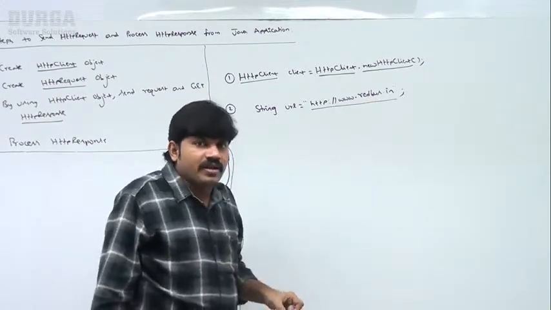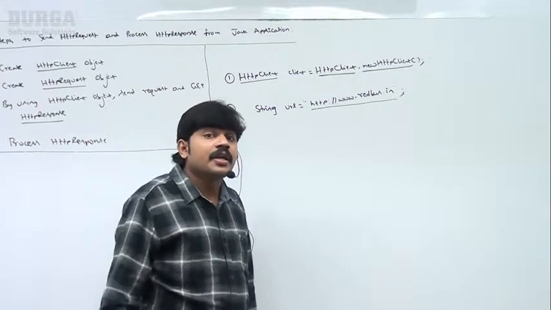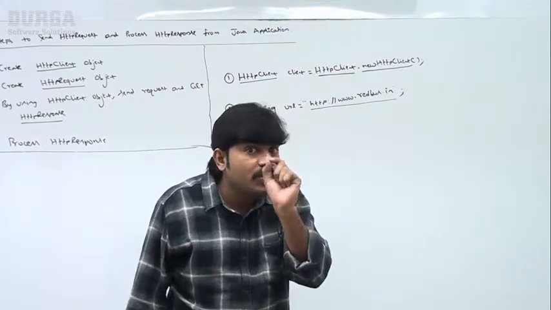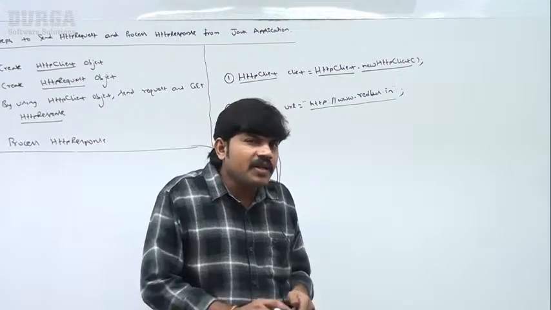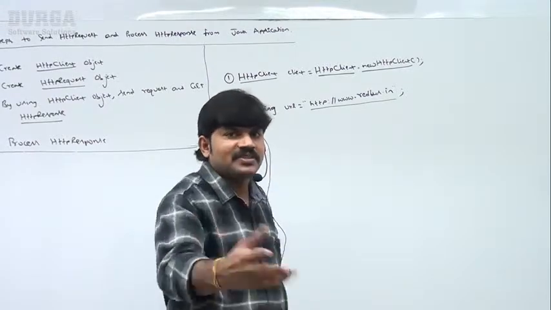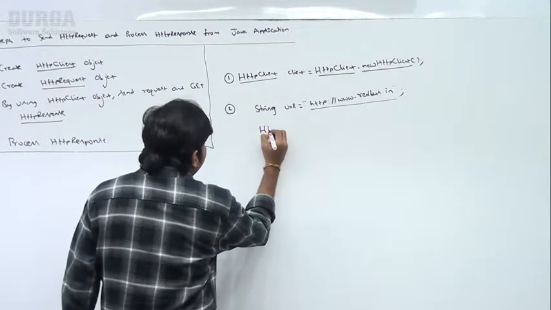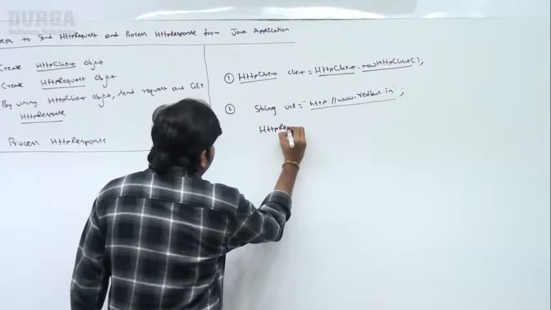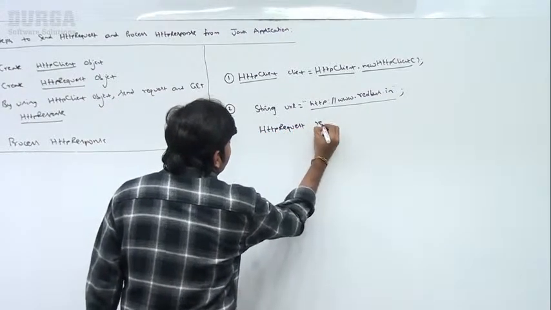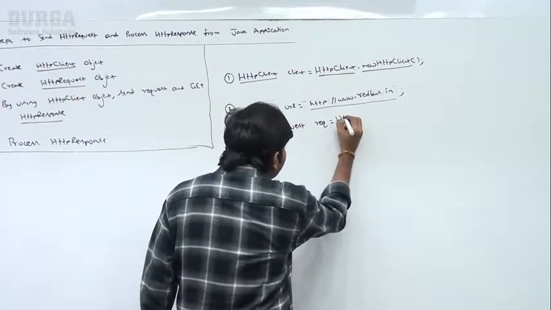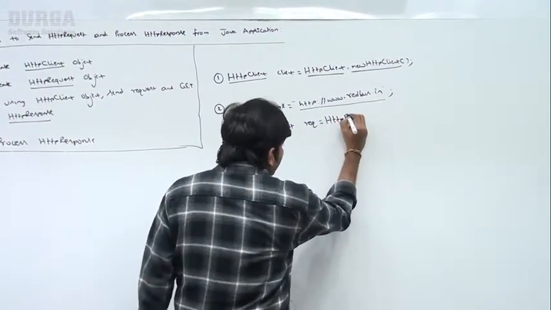With this URL, I need to create the HTTP request object. This is a very dangerous line, so take special care about this one, sir. But anyway, it is difficult only the first time. Second time onwards, it's very easy, sir. Can I spell out what is the way? HTTP request REQ is equal to, sir, HTTP request class contains